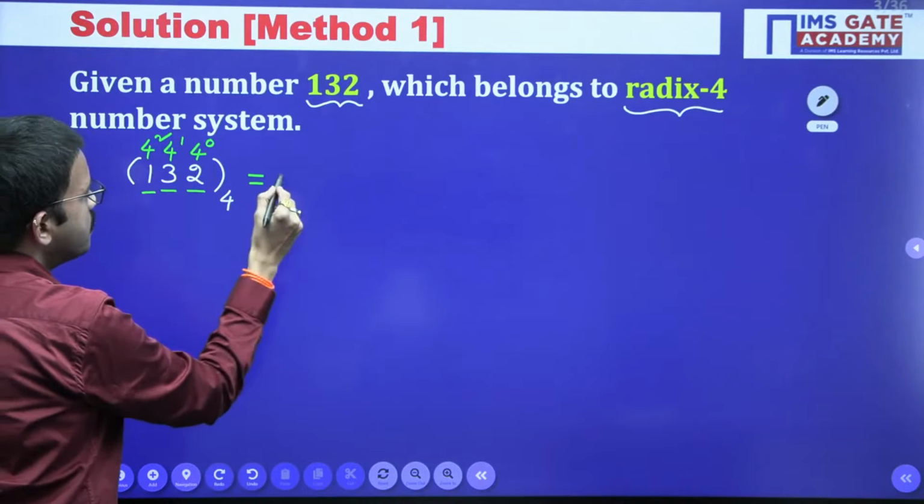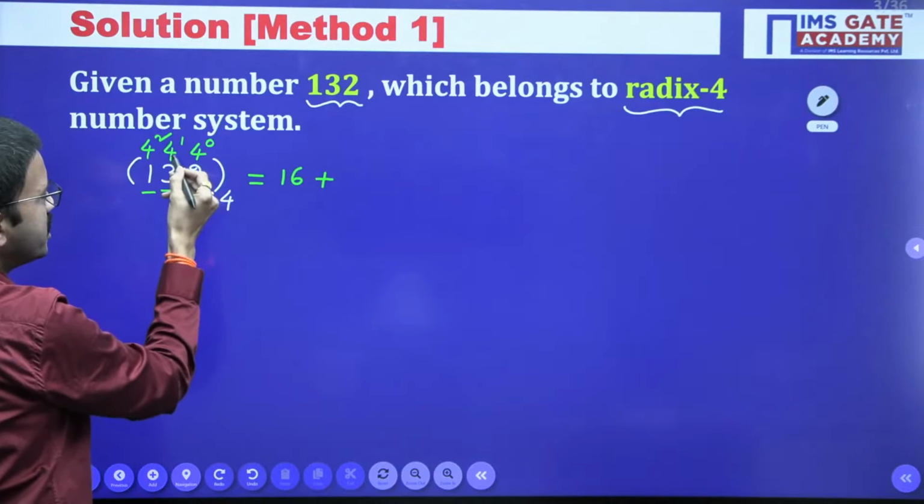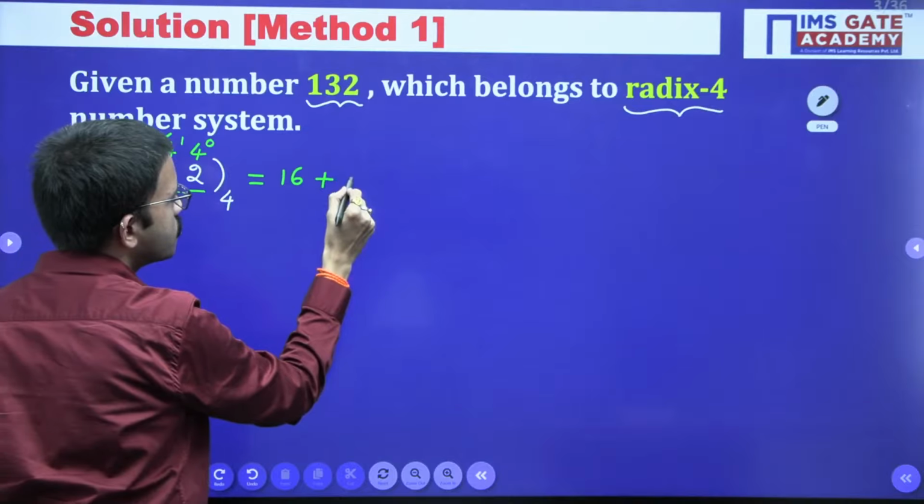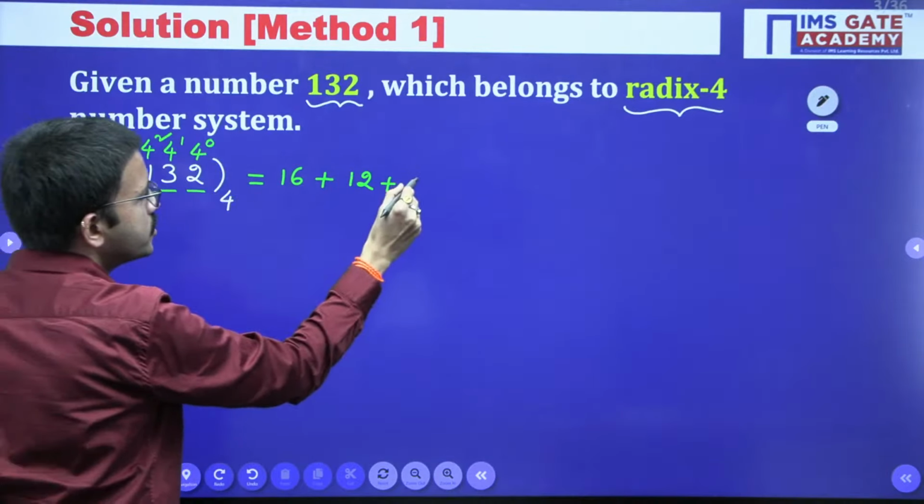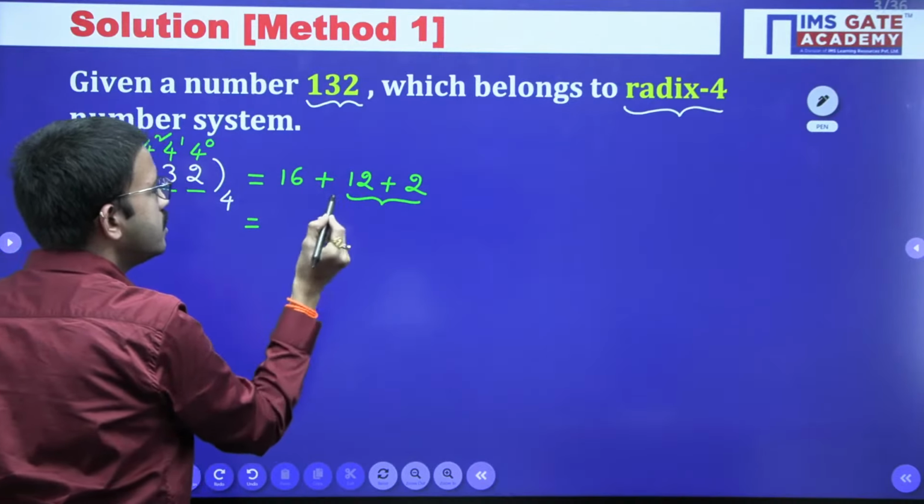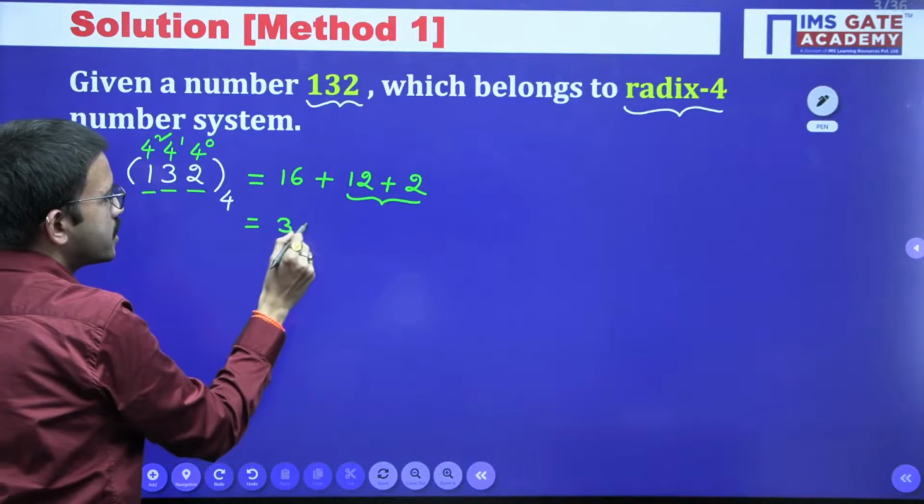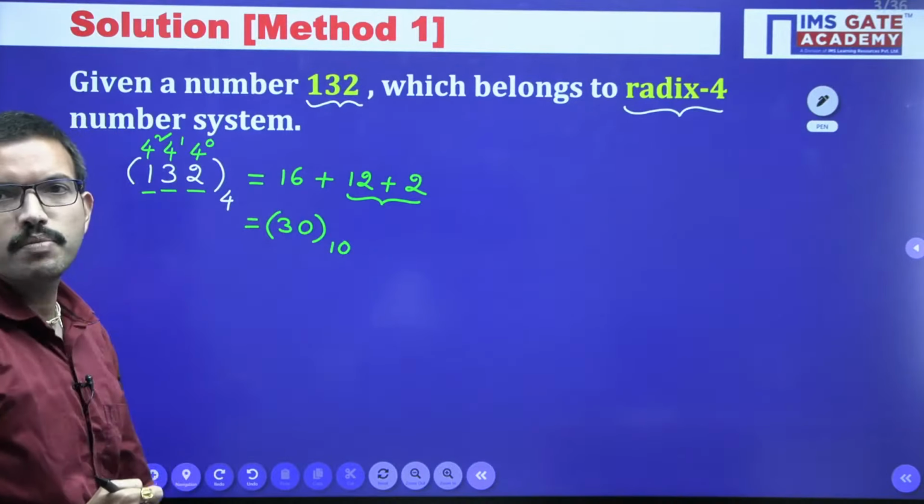4 square is 16, and 16 into 1 is 16. Plus 4 power 1 is 4, and 4 into 3 is 12. Then 4 power 0 is 1, and 1 into 2 is 2. So 12 plus 2 is 14, and 14 plus 16 gives 30. This is the decimal number 30.